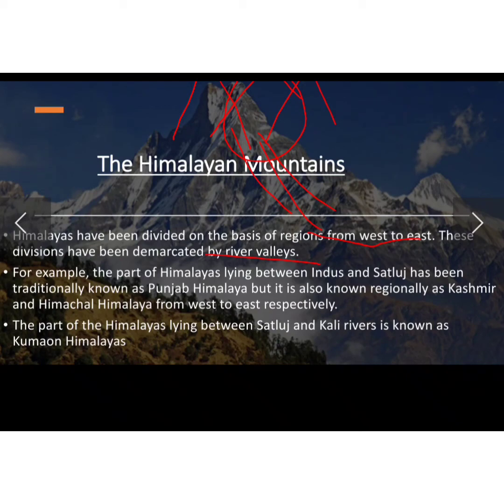Now the part of the Himalaya lying between the Satluj and Kali rivers is known as Kumaon. Again class, this is the Himalaya, and suppose here is the river flowing, so this part is known as the Kumaon Himalayas, because it is lying between the river Satluj and river Kali. Kali is also the name of a river.